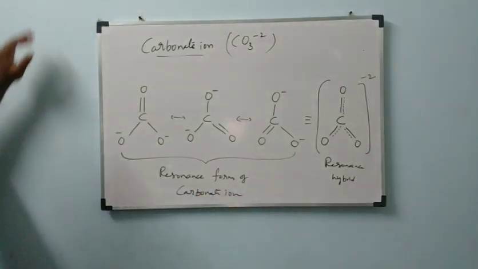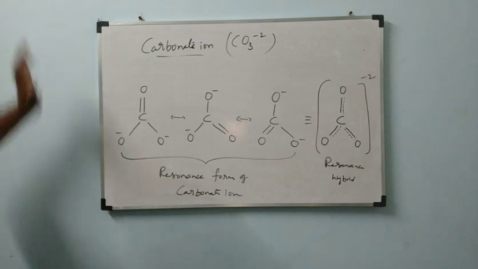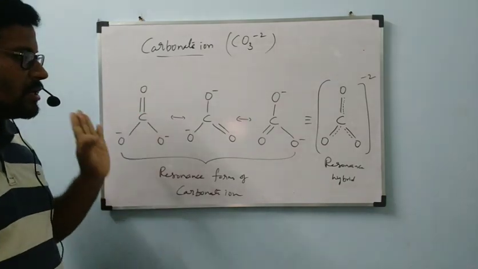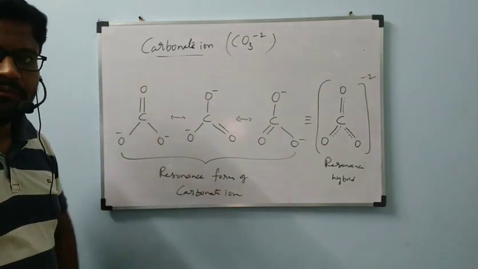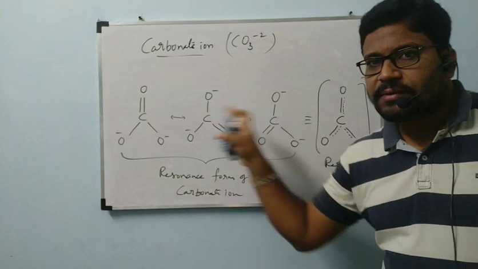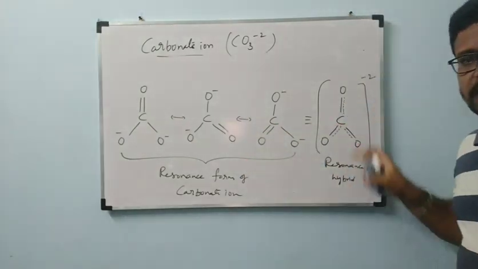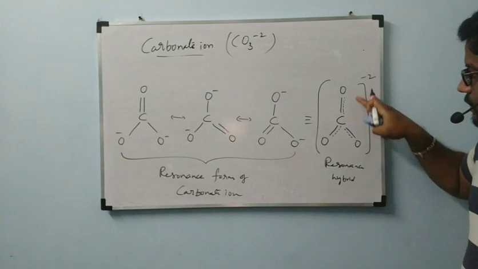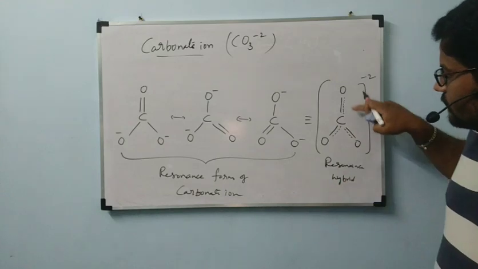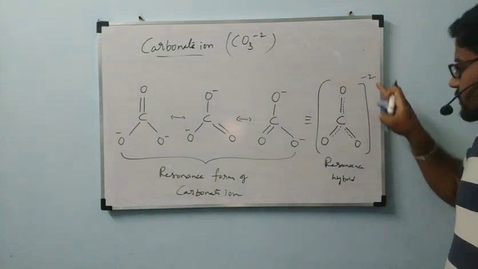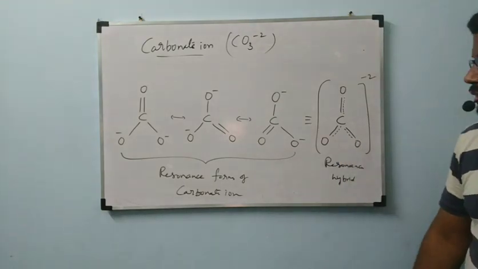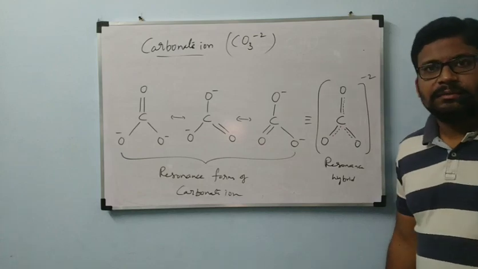This is about resonance. So double bonds which are present in the structure are not going to be fixed. They will be moving from one position to another position. Like this it is moving. These three are called resonance forms of carbonate ion, and this is called the resonance hybrid of carbonate ion. Dotted lines are showing double bonds. All the bonds are getting double bond character. That's why everywhere I have written this dotted structure as well as this minus 2 charge. Okay, this is about carbonate ion.